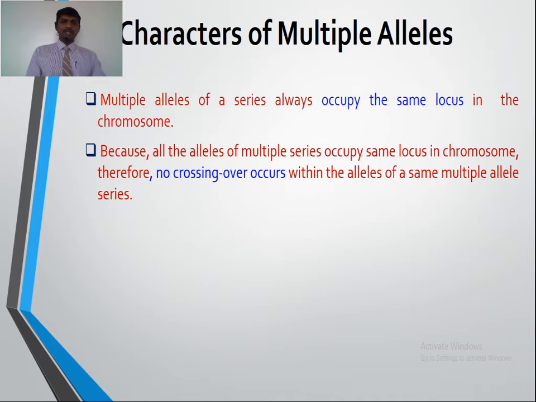So these alleles occupy the same locus in the homologous chromosome, and there is no crossing over within the alleles of the same multiple allelic series.